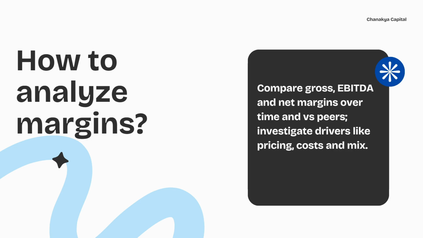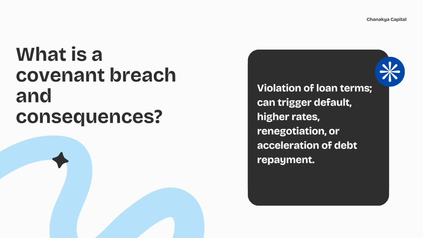How to analyze margins? Compare gross, EBITDA, and net margin over time and versus peers. Investigate drivers like pricing, costs, and mix. What is a covenant breach and its consequences? Violation of loan terms can trigger default, higher rates, renegotiation, or acceleration of debt repayments.